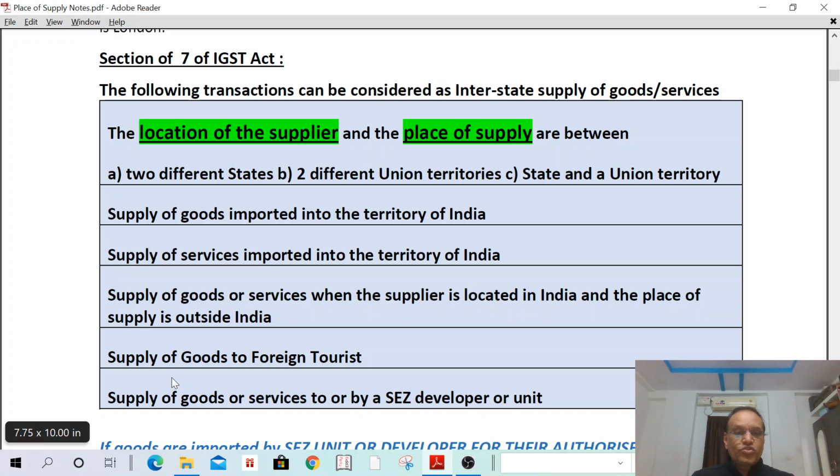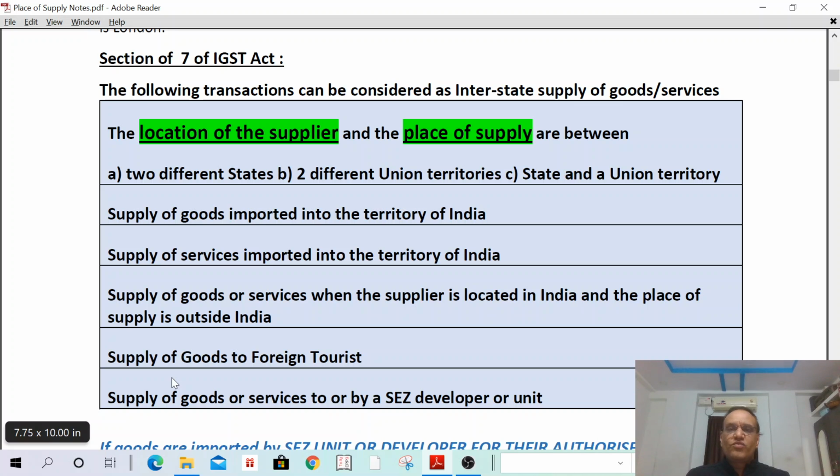And supply of goods to a foreign tourist. Any foreign tourist who came to India and we are supplying goods to the foreign tourist, it is also treated as an interstate supply of goods. Supply of goods or services to an SEZ unit or SEZ developer, or by an SEZ unit or developer to the domestic tariff area, is also considered as an interstate supply of goods or services.